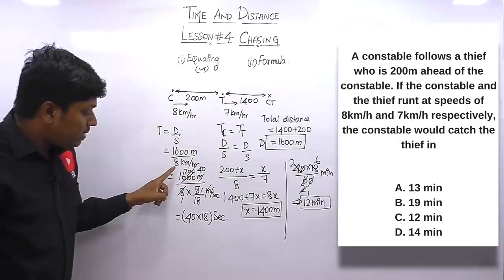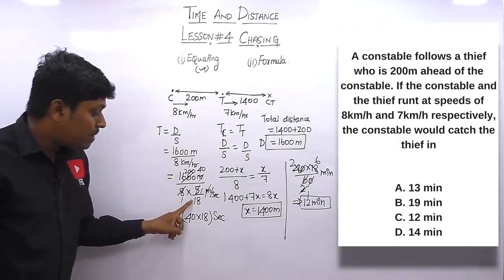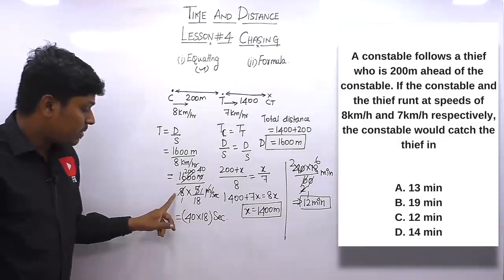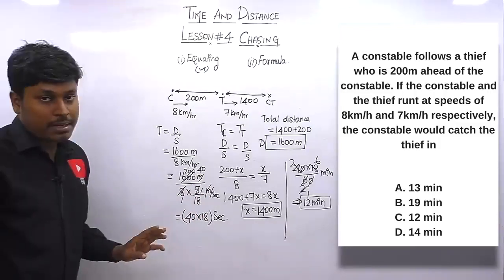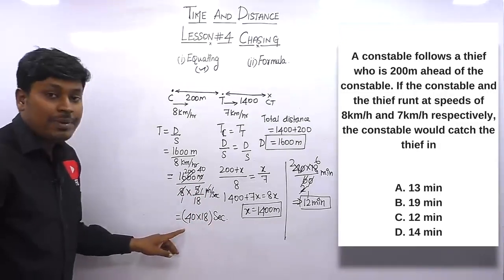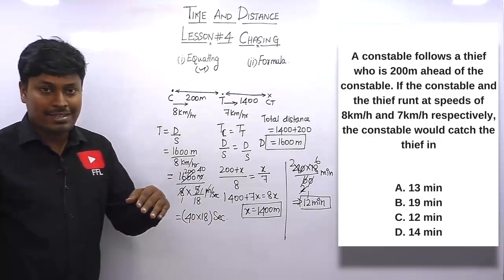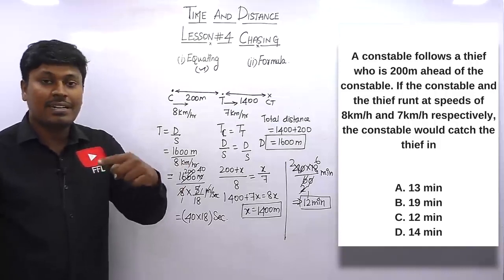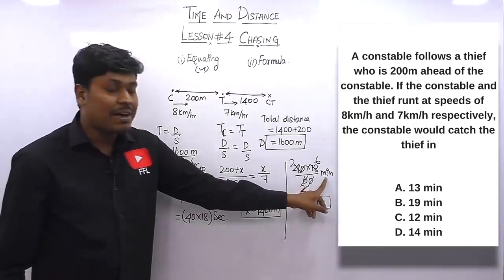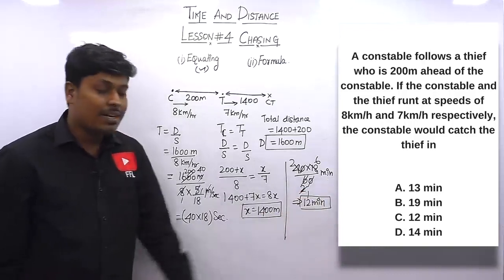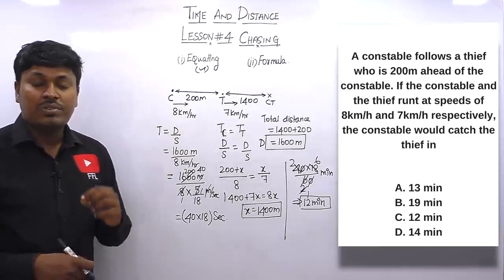So first, in order to convert this kilometer per hour into meter per second, I multiplied the value by 5 by 18. So 8 into 5 by 18 meter per second. So now you can cancel meter and meter. So finally we got a value in seconds. In order to convert the seconds into minutes, divide by 60. 60 seconds will be 1 minute, which is divided by 60. So after dividing by 60, we have converted the value in terms of minutes. So we got the answer, that is 12 minutes. So the answer for question number 3 is 12 minutes.